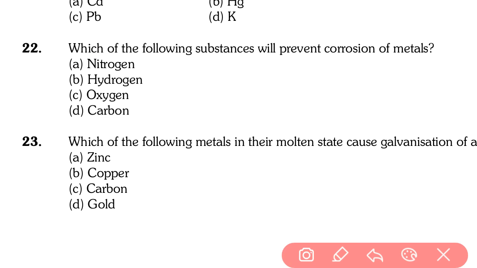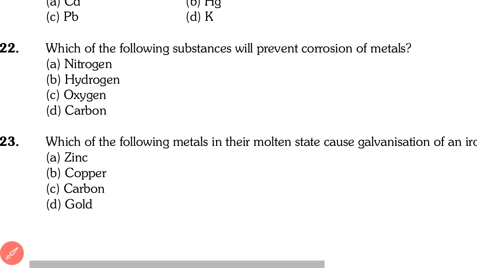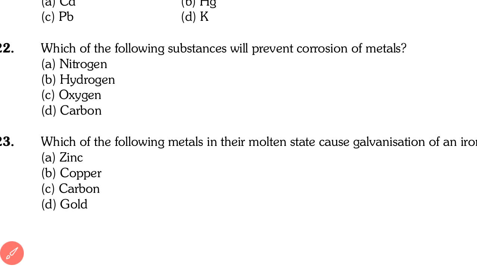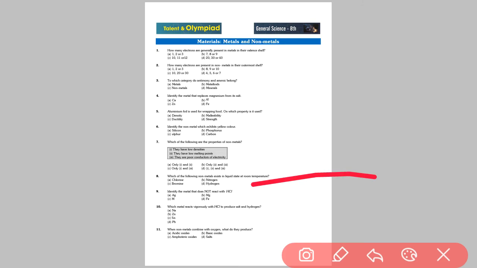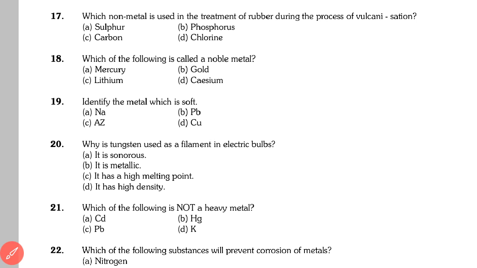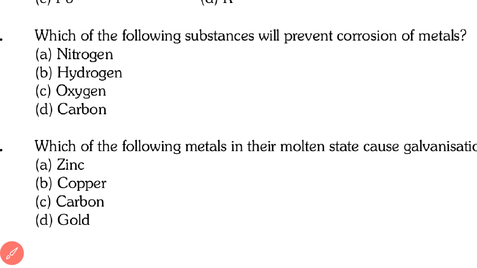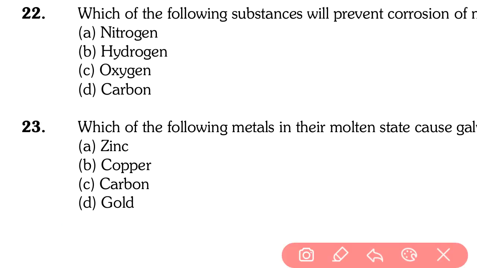Going to the next question. Which of the following metals in their molten state is used for galvanization of a metal? Galvanization of iron. So the answer is option A, that is zinc. Zinc metal is used for the galvanization of iron. So question number 23, answer is option A.